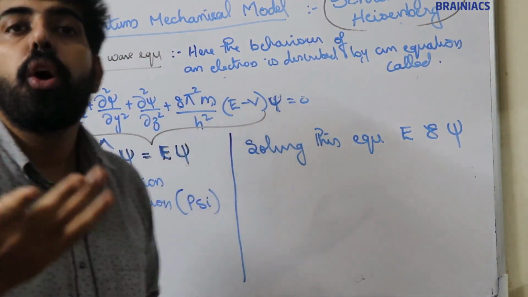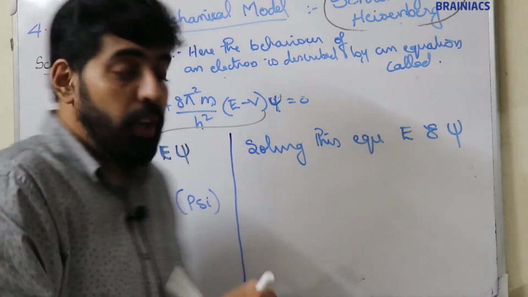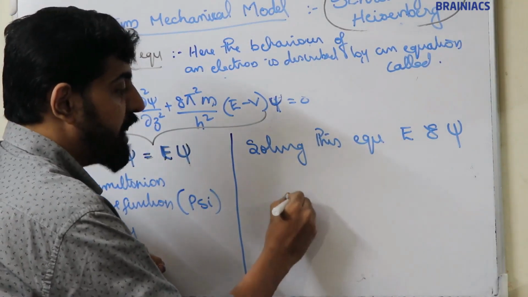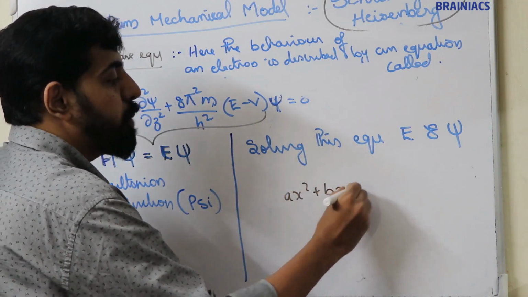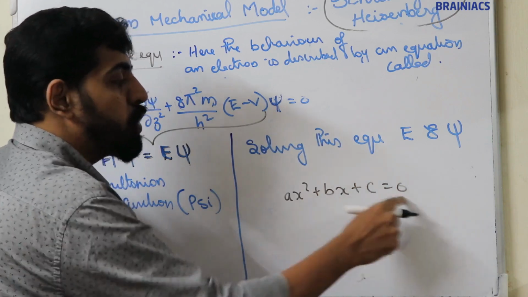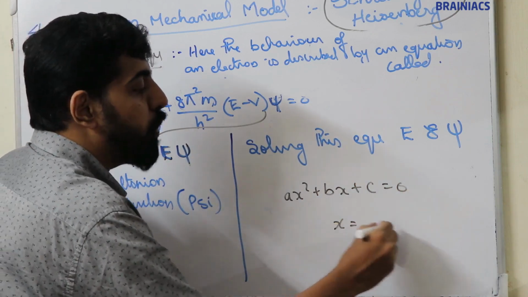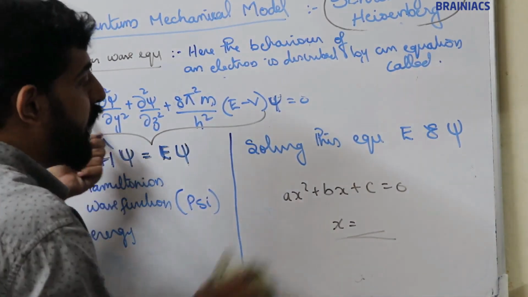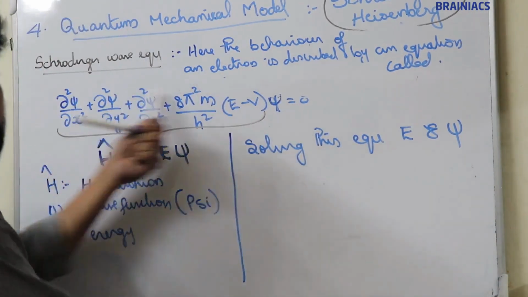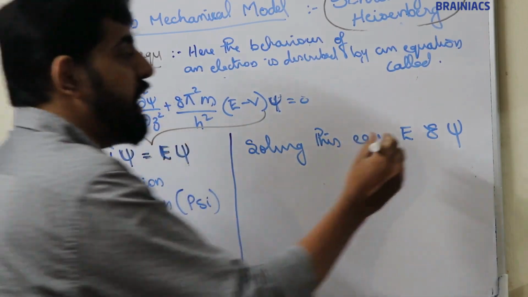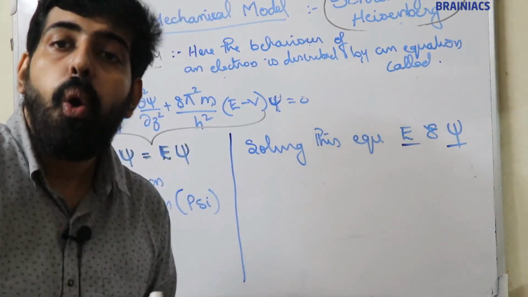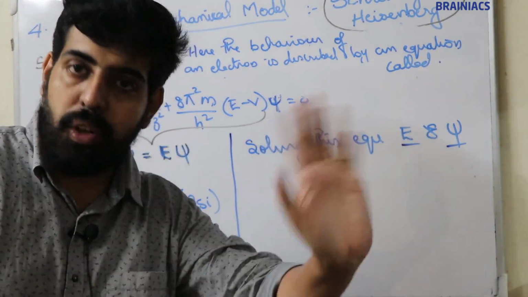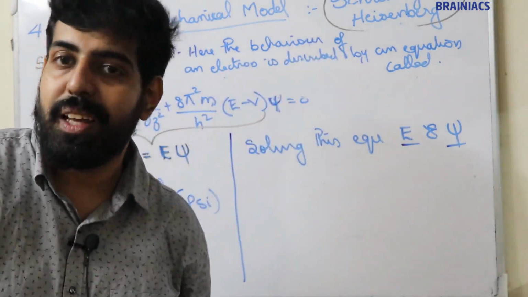We know quadratic equation, right? ax square plus bx plus c is equal to 0. Solving a quadratic equation, you will get values for x. Same way, solving this Schrodinger wave equation, we will get values for E and psi. But all E and psi values are not taken, only certain values are taken.